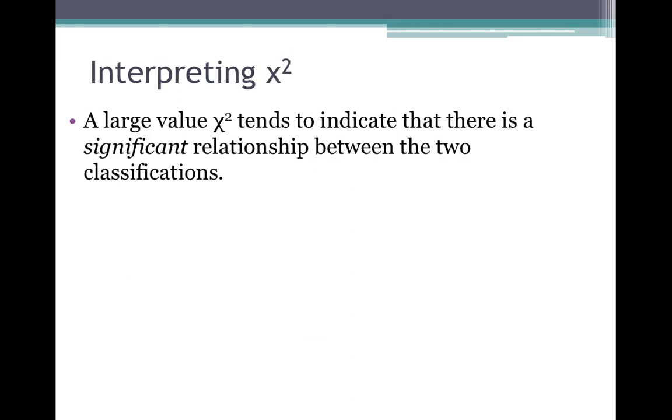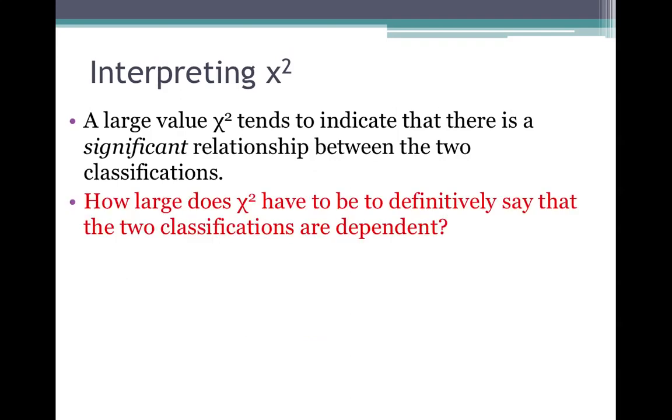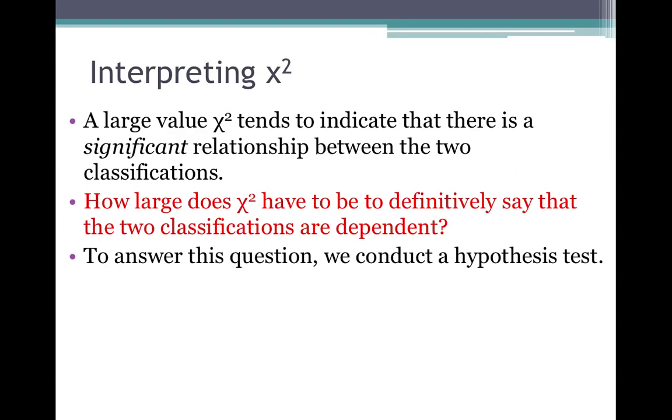So a large chi-square tends to indicate that there is a significant relationship between the two classifications. So how large does chi-square have to be to definitively say that the two classifications are dependent? To answer the question, we have to conduct a hypothesis test.